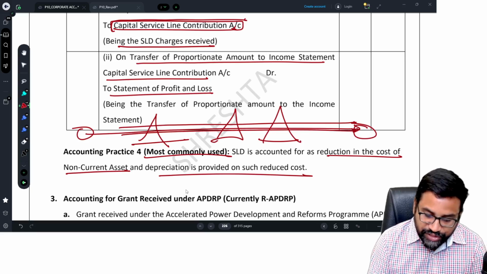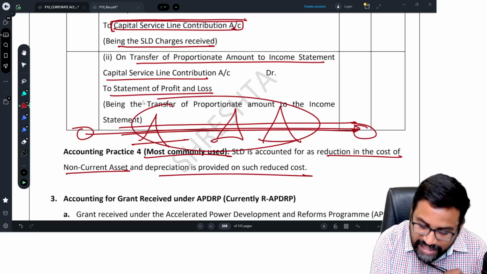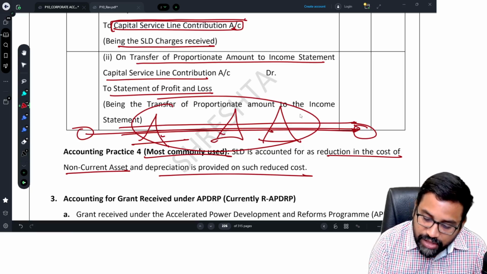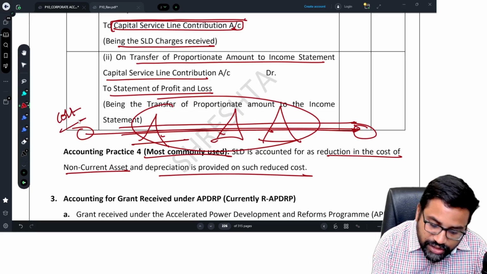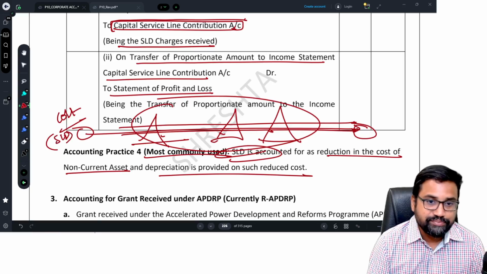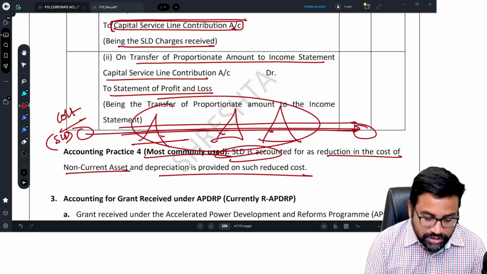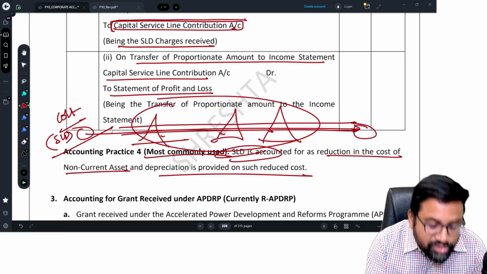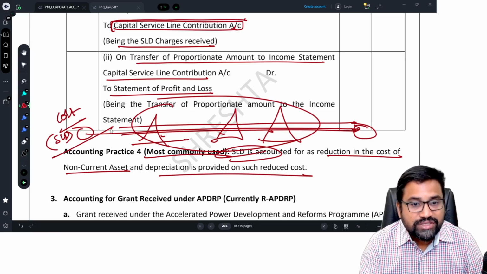So lots of things we need to do. These are all assets of the electricity company. From the cost of these assets, you reduce the SLD, the service line cum development charges we receive from the customers, and the balance amount of the cost you depreciate. This is also one method.